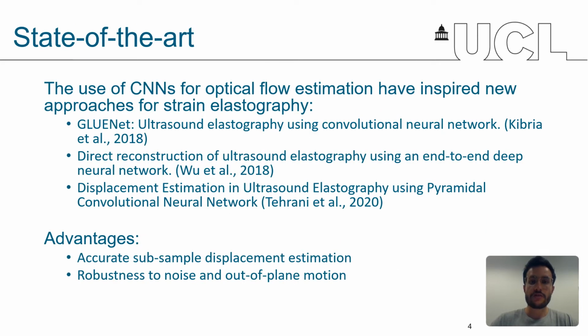The recent application of deep learning methods in optical flow estimation has inspired new approaches in strain elastography. Some of those methods are listed here. They have shown the ability of convolutional neural networks to produce accurate displacement estimates. They also appear to be more robust to noise and out-of-plane motion, as compared with conventional speckle tracking algorithms.